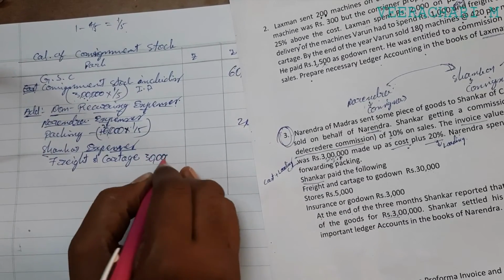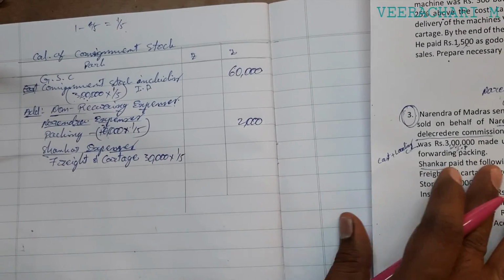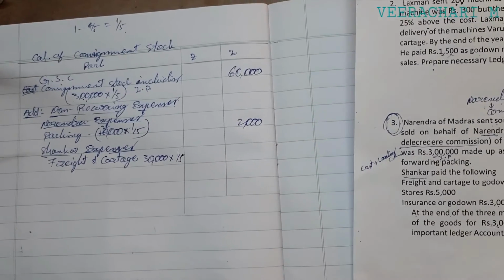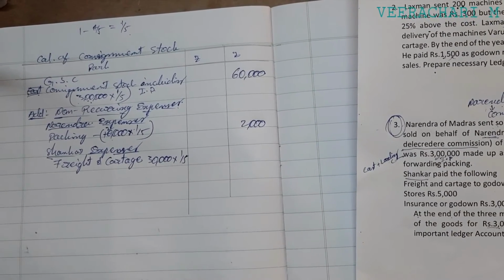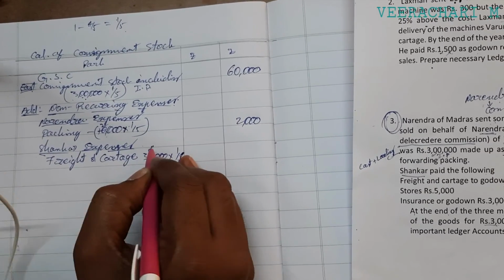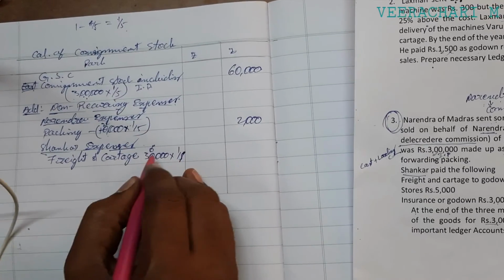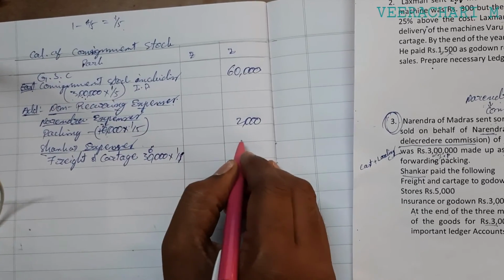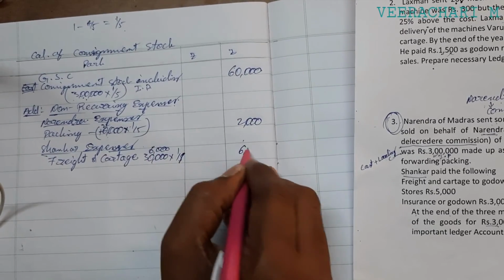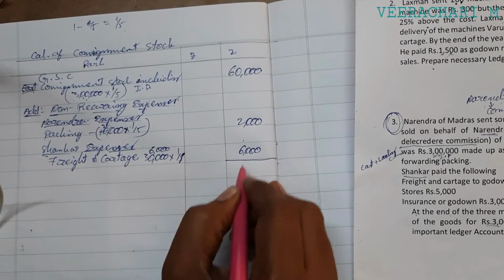That 30,000 multiplied by 1 by 5, since freight and cartage are also non-recurring expenses, gives 6,000. So the total is 68,000.